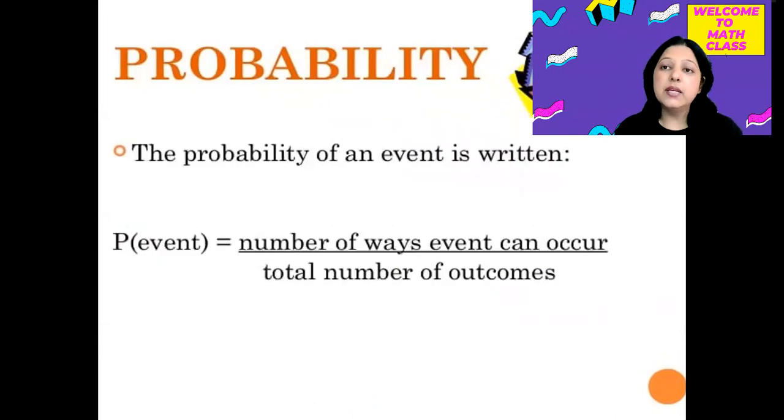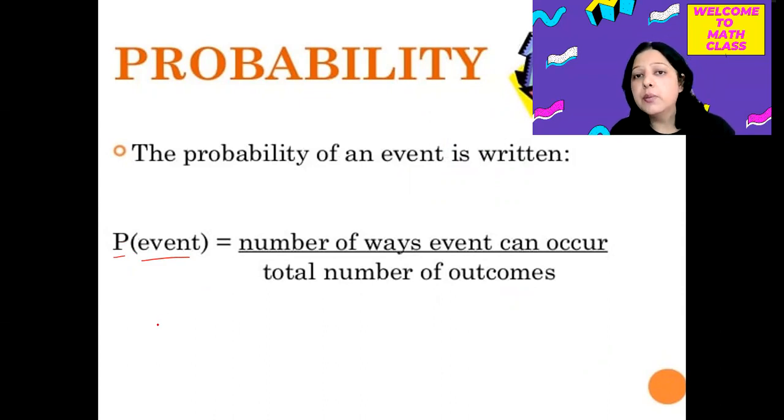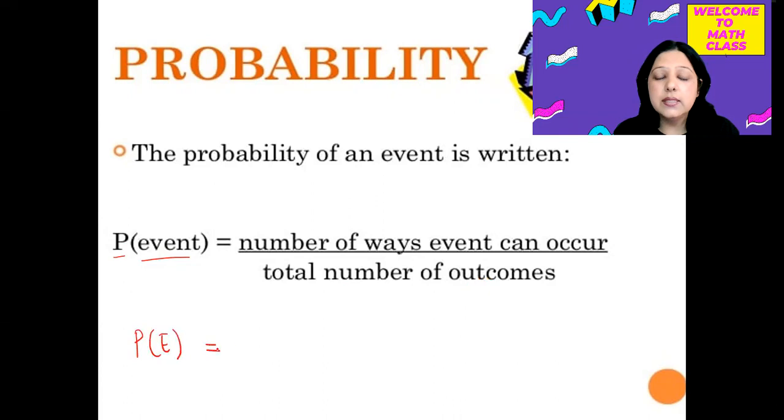Now, what is probability? How can we measure it? So we have the formula for probability. Probability we denote with the symbol capital P, and probability of any event, like for example, probability of getting a head when we toss a coin, or probability of getting a number 1 when we throw a die, is given by this formula: number of ways an event can occur divided by total number of outcomes.